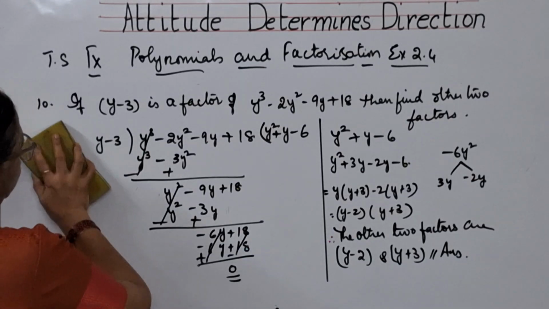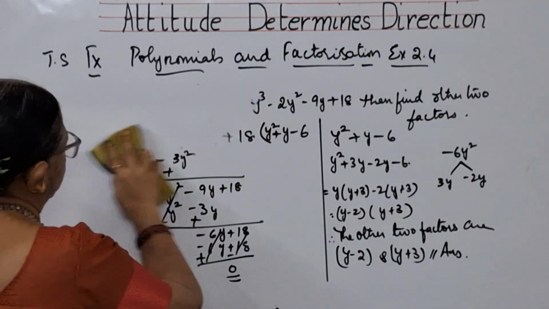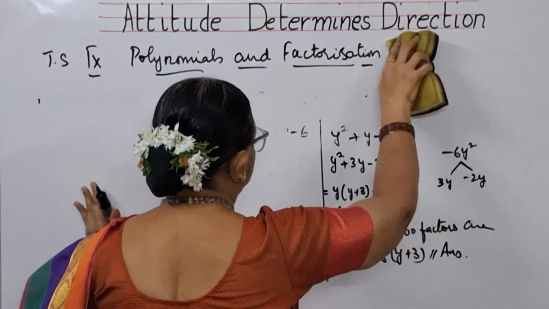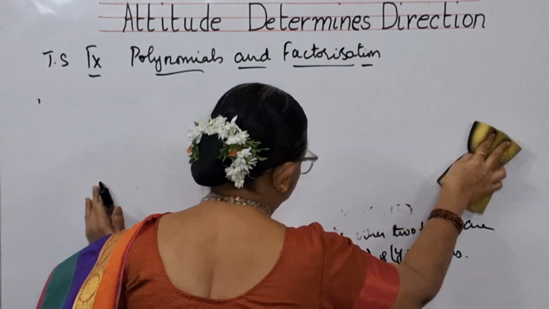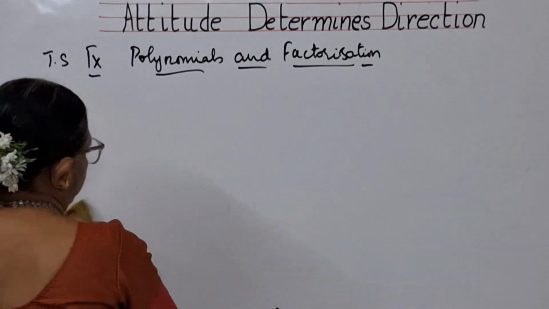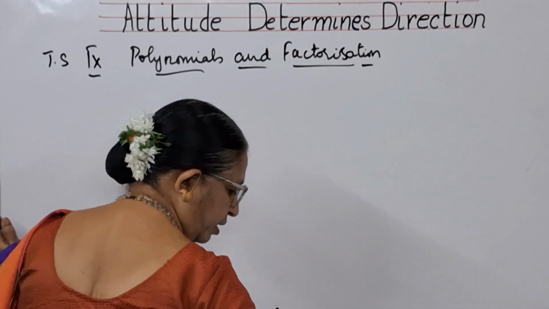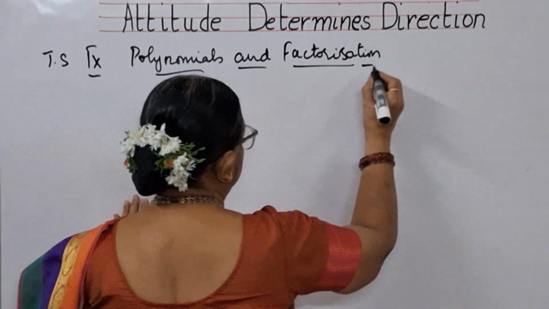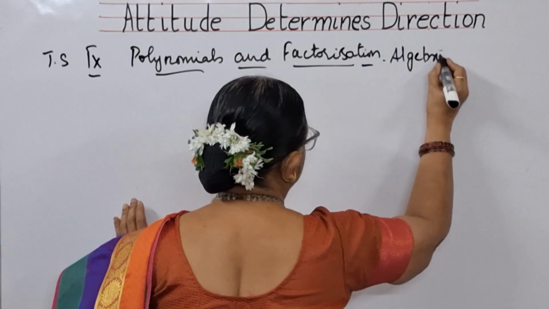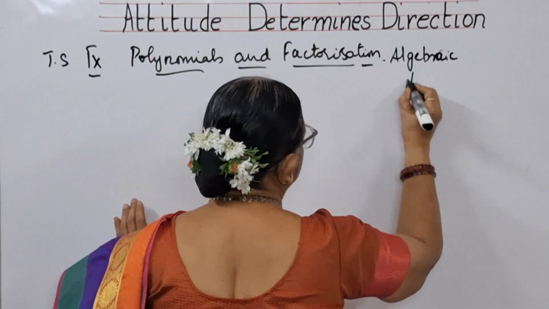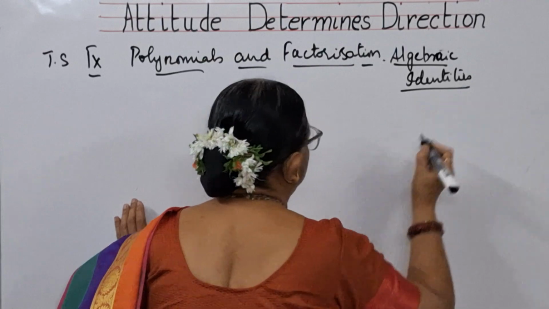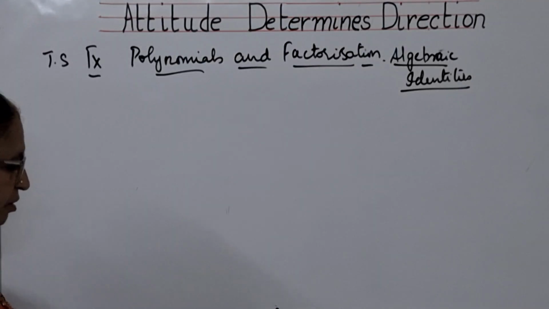Now with this, exercise 2.4 is completed, children. Now we are going to do the other topic that is there in your textbook. The other topic is algebraic identities. This is what we are going to talk about in the next part.